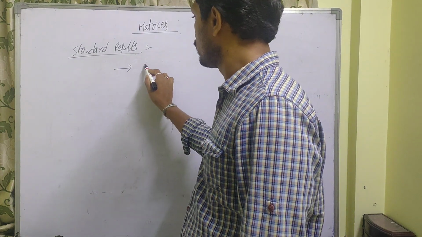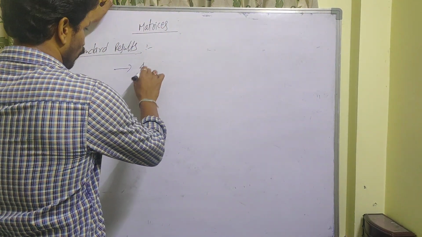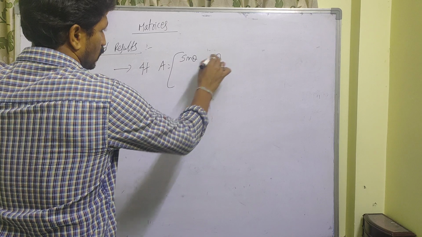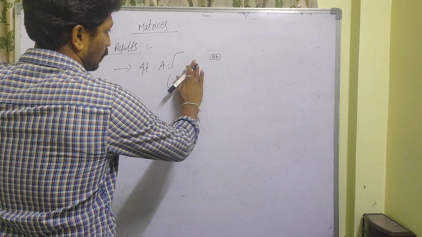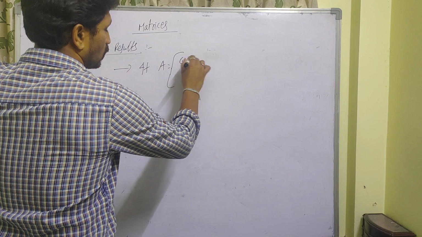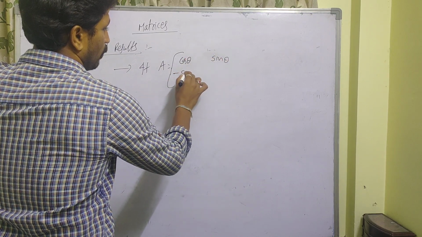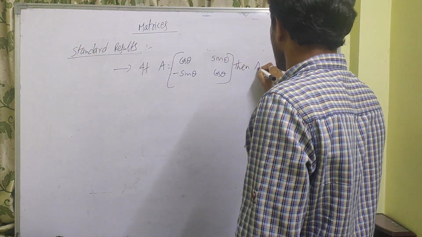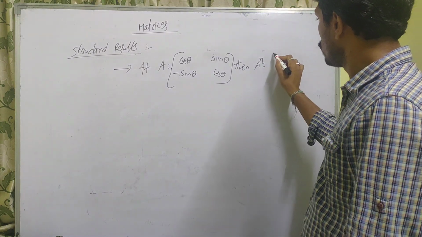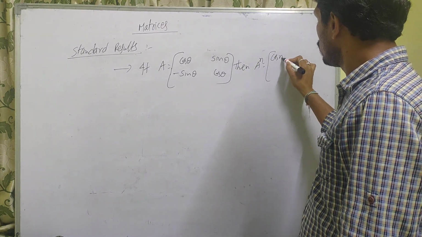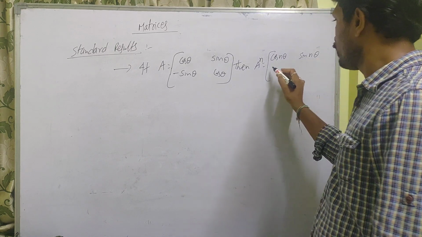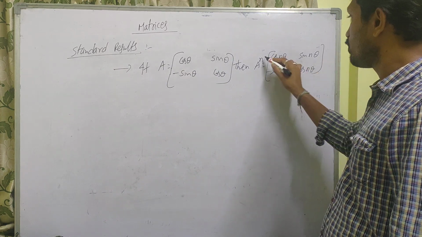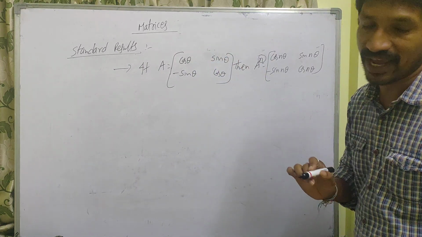Next result is, if A is equal to [cos theta, sin theta; minus sin theta, cos theta], then A power n is equal to [cos n theta, sin n theta; minus sin n theta, cos n theta]. What is the power here? Just the power multiplied to the angle.